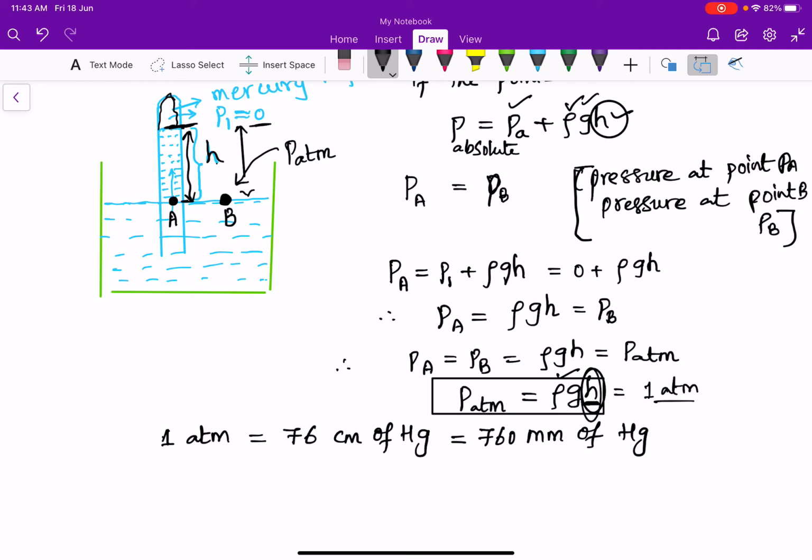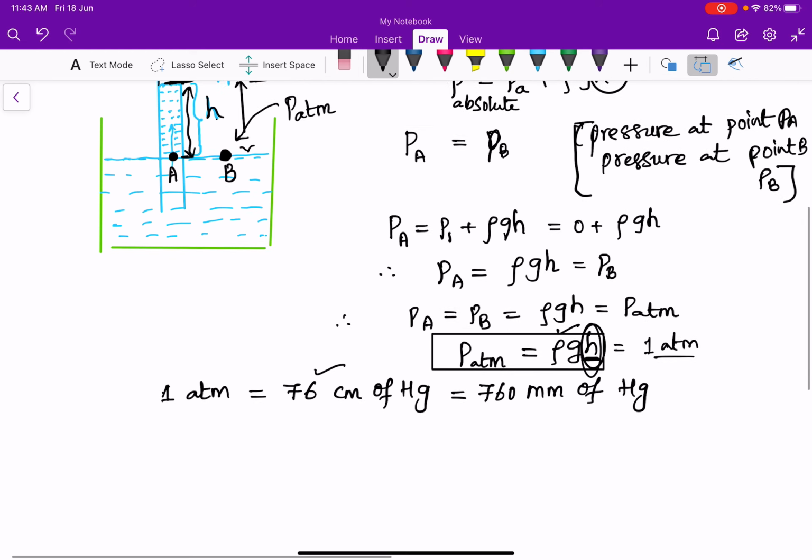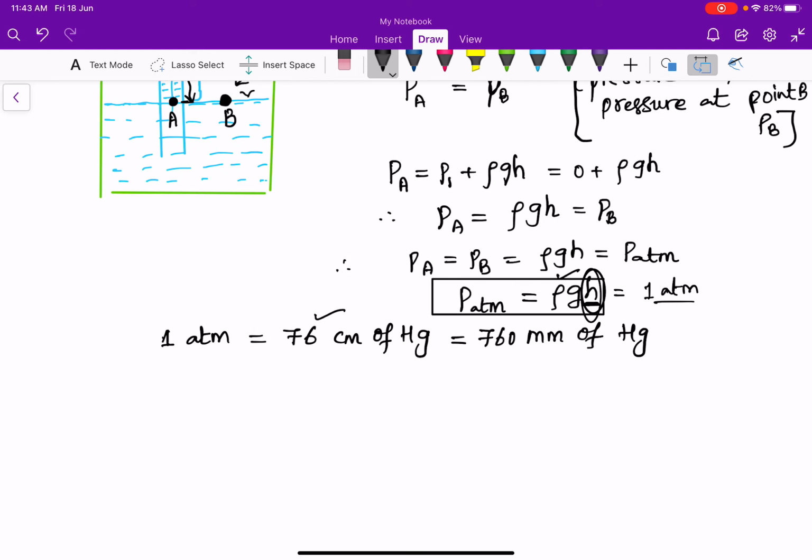You will get the H value as 76 centimeters of Hg or 760 millimeters of mercury. In other terms, we call 1 mm of Hg 1 torr. Therefore, 760 mm of Hg is nothing but 1 atmosphere.